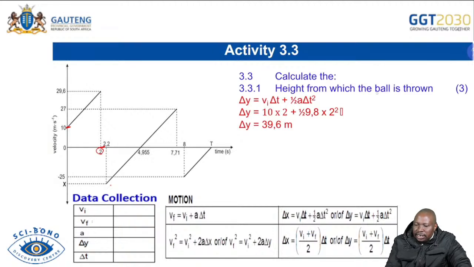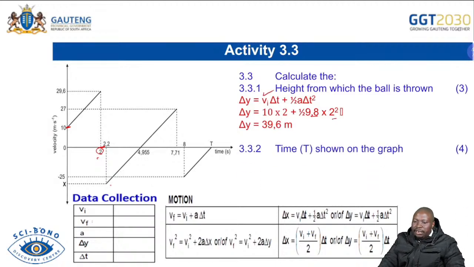We wanted the height, you know the initial velocity, you know the time was 2, you know that acceleration is 9.8, it's a constant. There are different options that you can use, but I think this one is straightforward because you don't have to utilize any information except what is given on the graph. So you are able to calculate the height from which the ball is thrown.